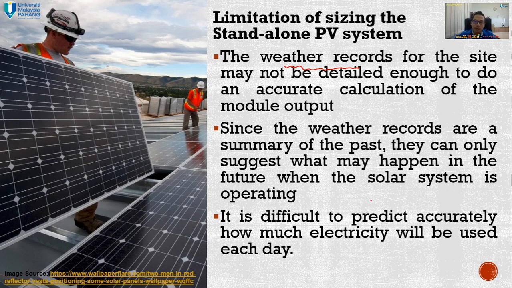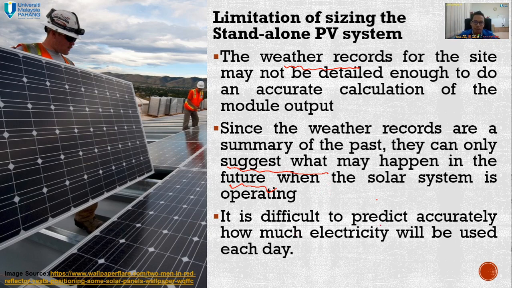Since the weather records are a summary of the past, they can only suggest what may happen in the future when the solar system is operating. The data is not available for all places. That's why at certain points they do forecasting of solar irradiance to suggest how much power the solar system can generate in the future. So they are doing solar irradiance forecasting studies.